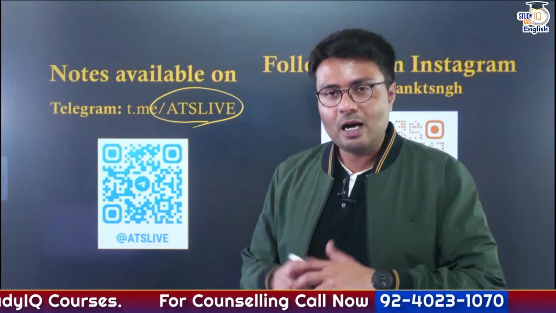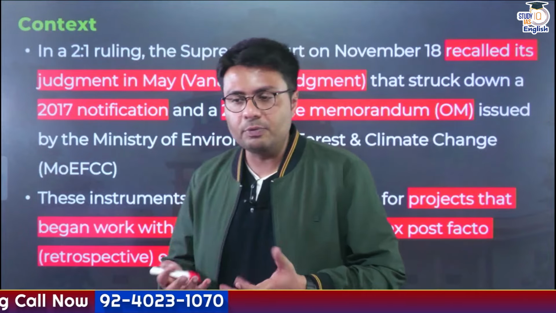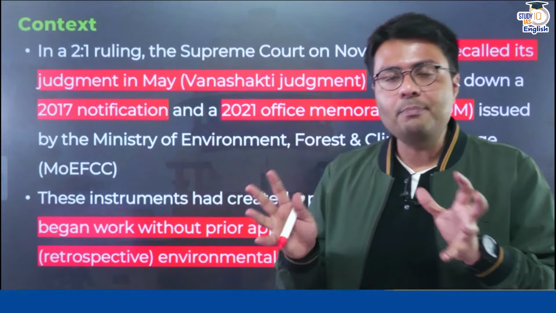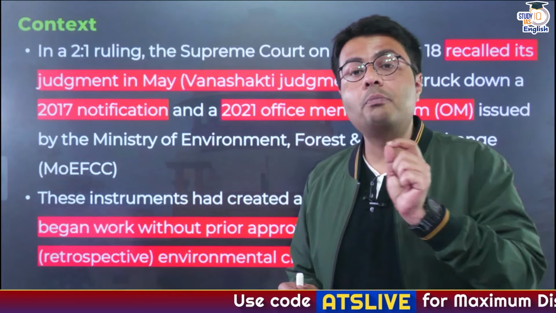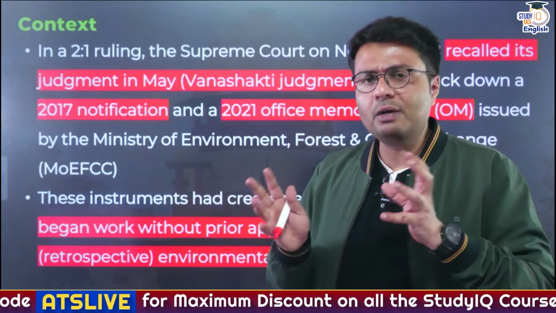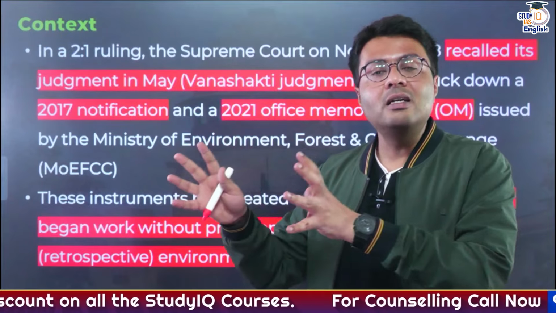So let us start our today's discussion by understanding why we are talking about Article 137. But before that, you need to understand something. Before starting any construction project in India, you need what is called environmental clearance. But there were many projects in India, public and private, that were started without the necessary environmental clearance. And this matter reached the central government.